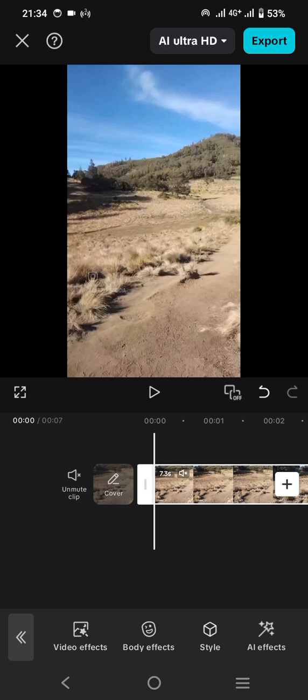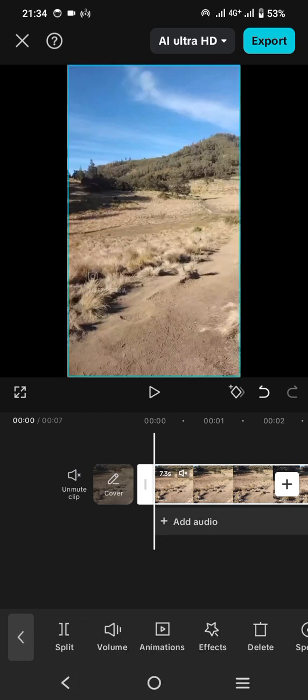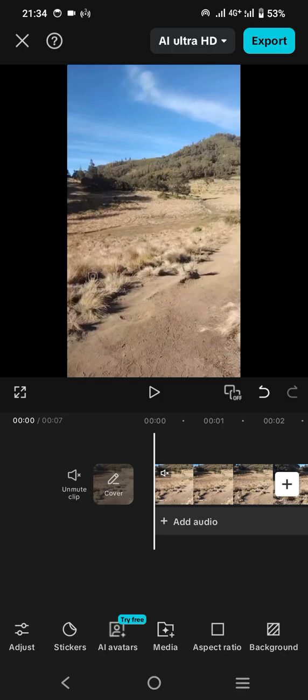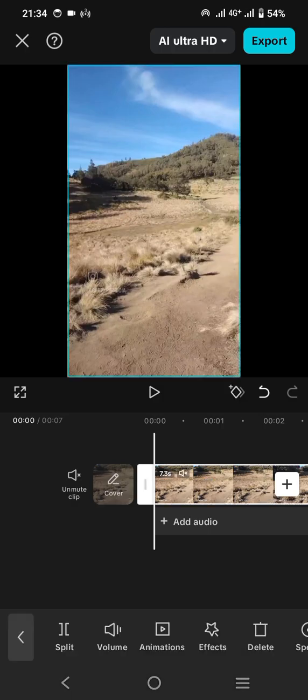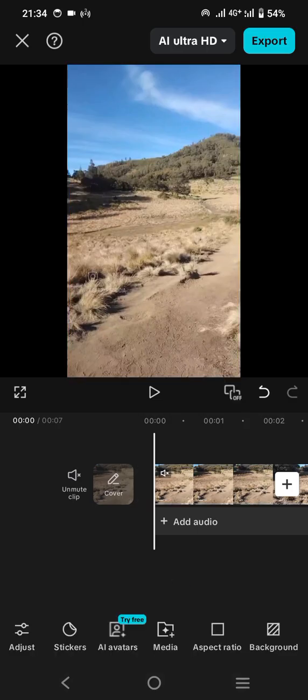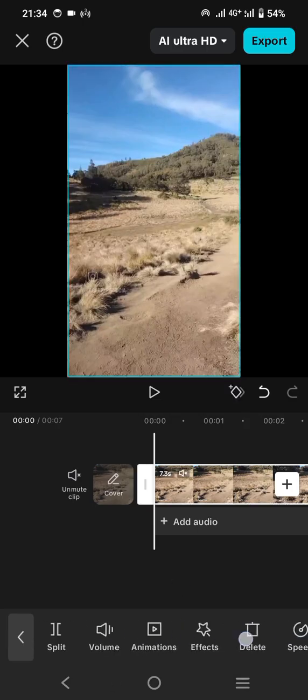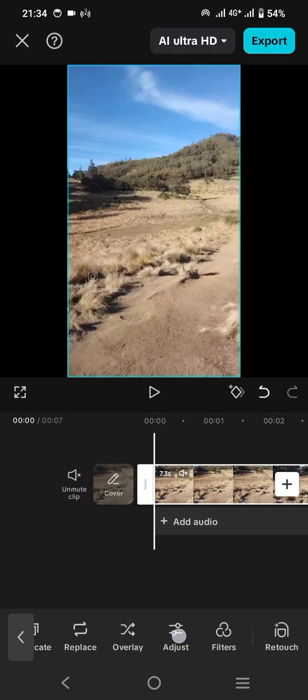And also the most important thing in editing video is doing the adjustment. Let's say if you would like to adjust the brightness, the color, or the saturation, then the step you can do is click this clip, and after this menu below appears, slide it to the left and click adjust.